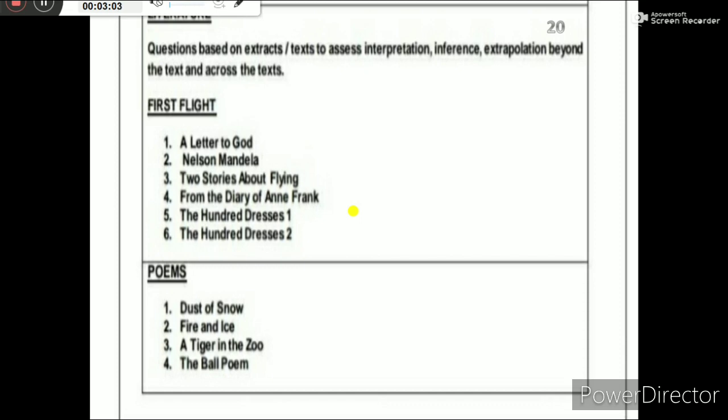These are the chapters covered till November and December. For poems: Dust of Snow, Fire and Ice, A Tiger in the Zoo, and The Ball Poem. These 4 poems will be in the first term syllabus.